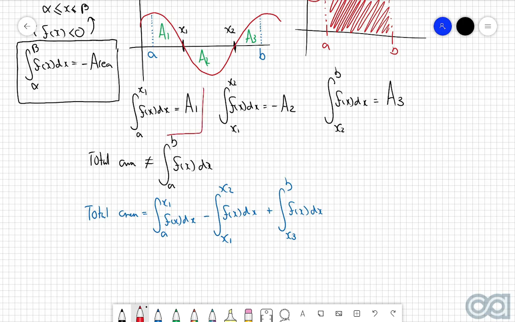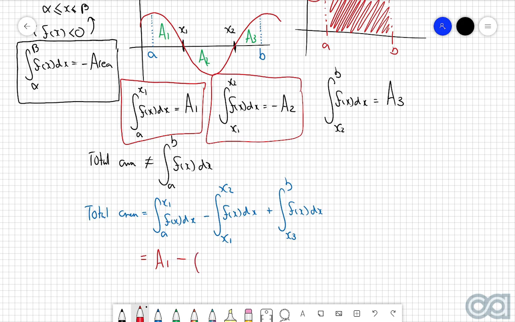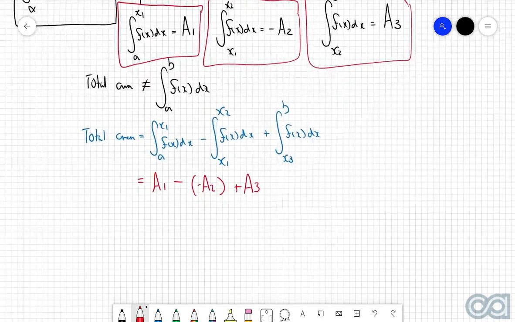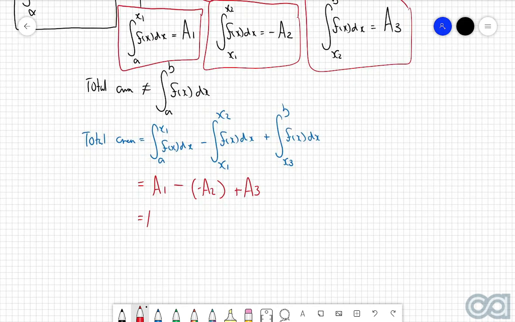We've said that this integral here is equal to a1, so I can just replace this first integral with a1. Then we're going to minus this second integral, which we've said is equal to negative a2, so I'll pop negative a2 there. And this last integral is equal to a3, so I'll pop a3 there. So then if we simplify this, we get a1 plus a2 plus a3.